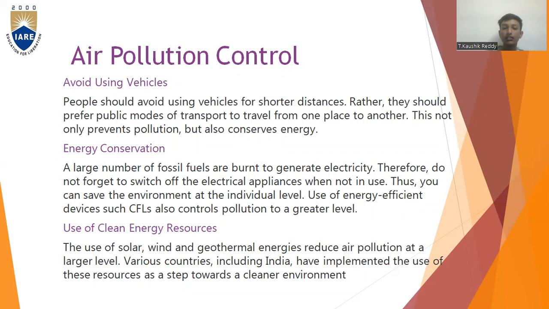Like in rural areas, we use solar panels to generate electricity without polluting the air. The geothermal energies and windmills also reduce air pollution at larger levels. Various countries, including India, have implemented the use of these resources as a step towards a cleaner environment.